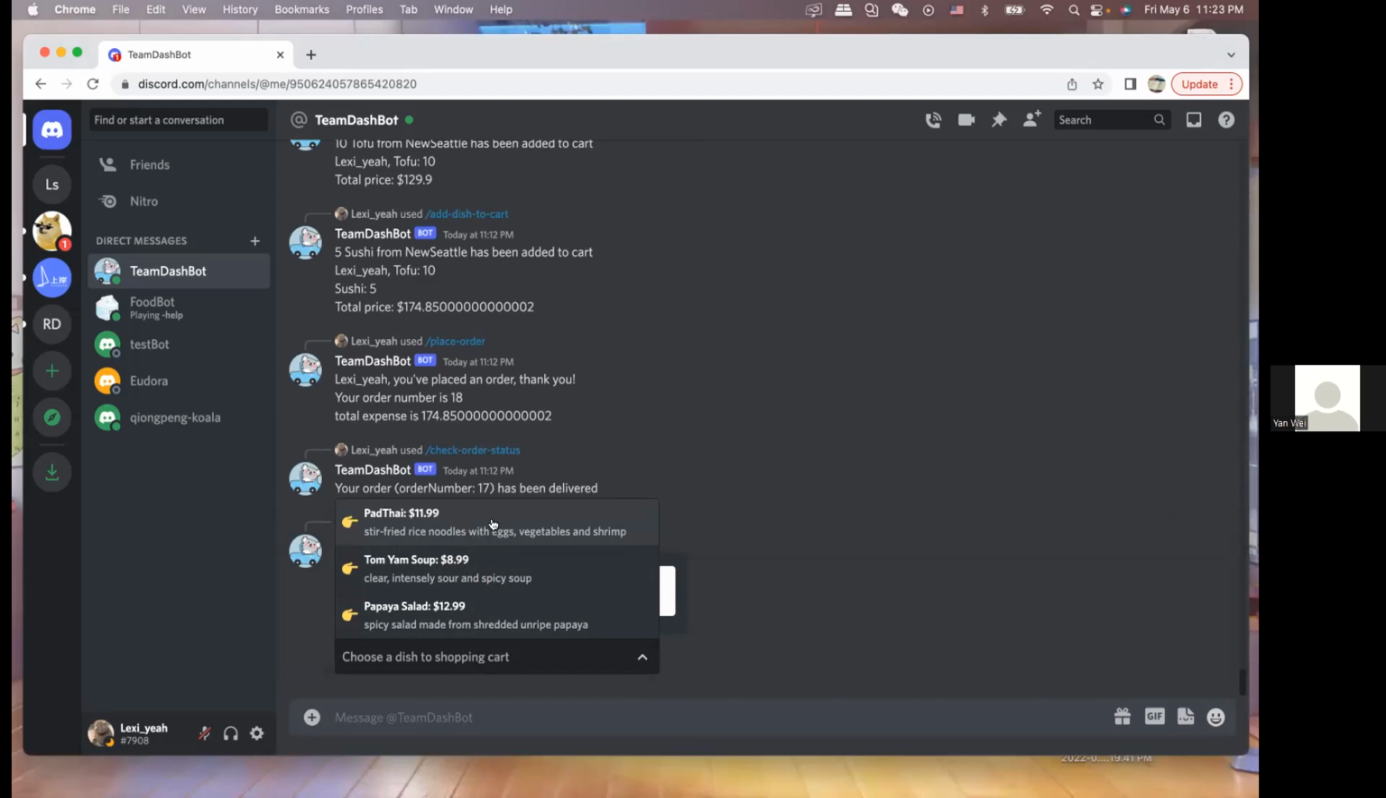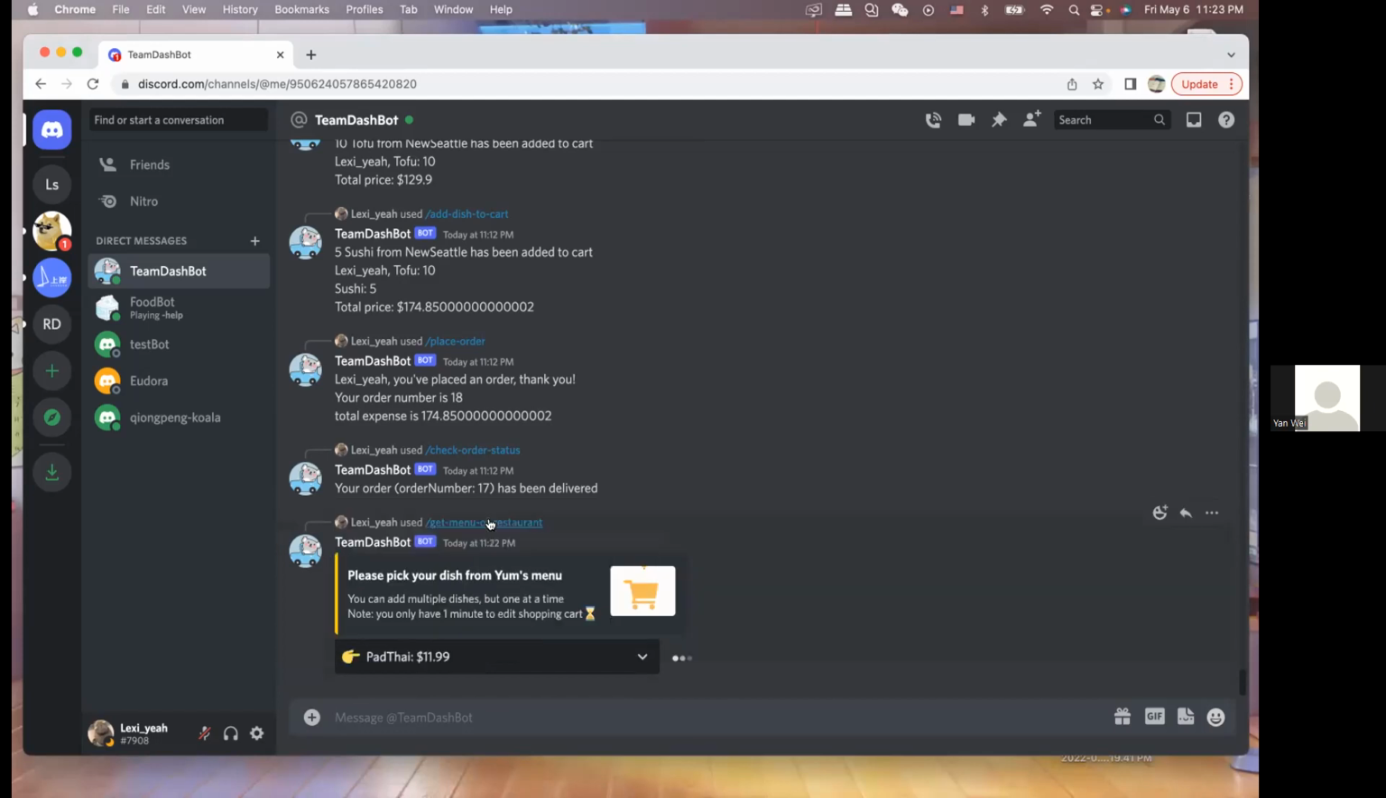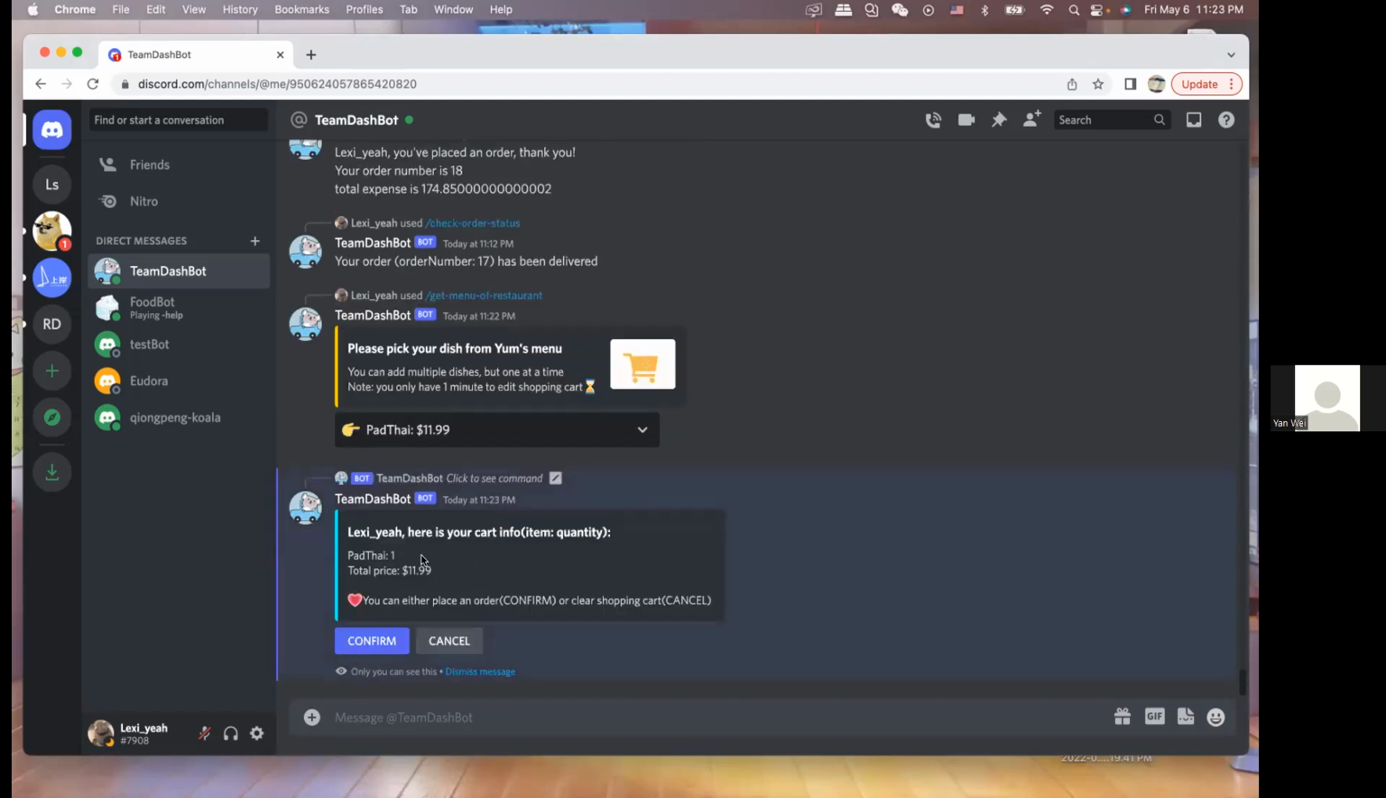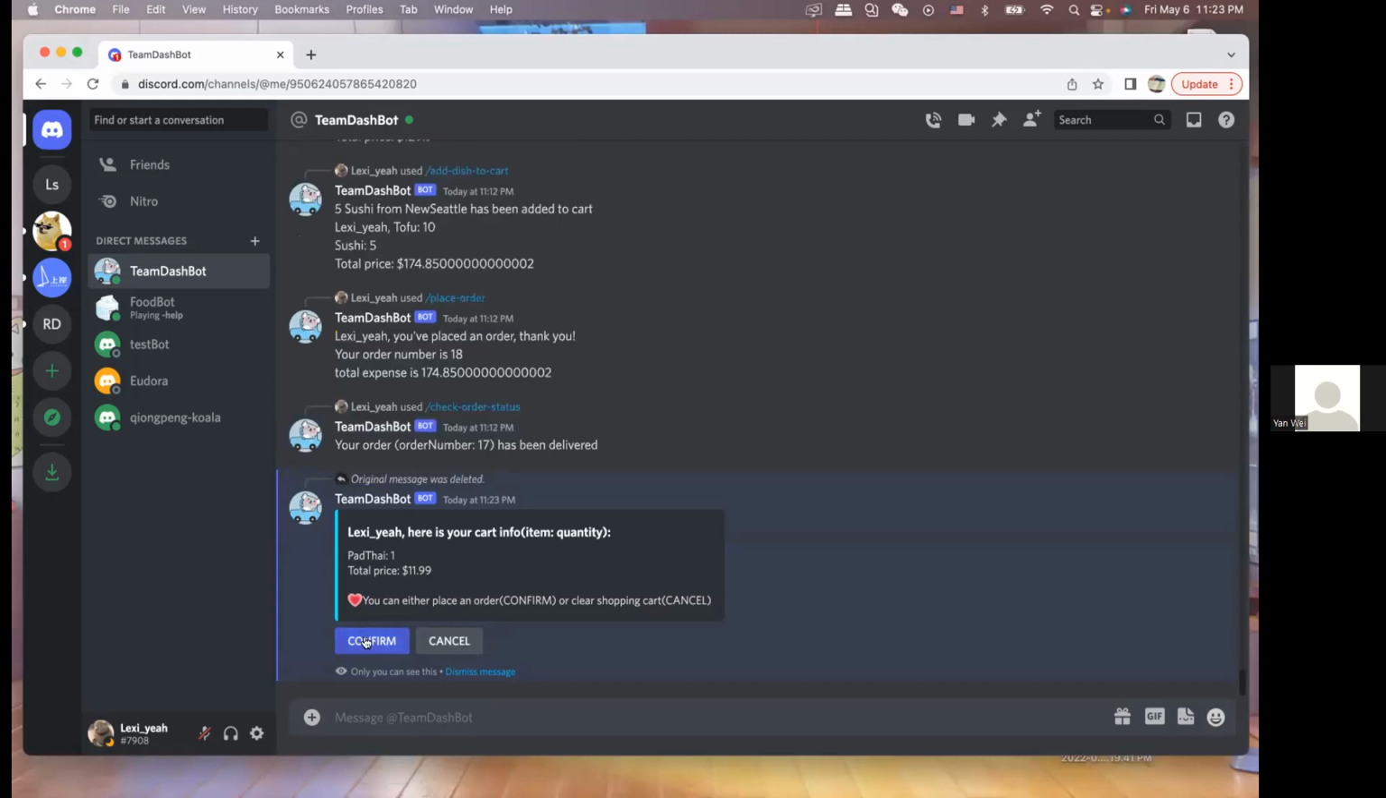Let's say we want to order pad thai, and then the bot will pop up another window showing my cart information. Now you can see there's one pad thai in my shopping cart, and the total price is $11.99. I can either hit the confirm button or cancel button. So you have to move fast before the drop-down list disappears.